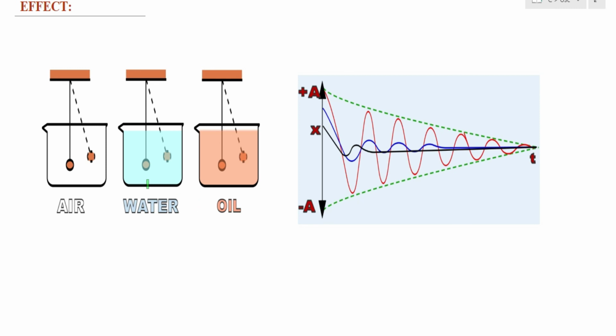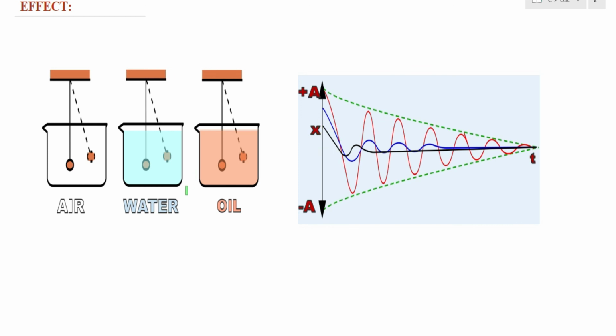The next point is, though I am displacing by the same amount, what is happening? Because of the change in the damping constant, or because of the change in the medium, the value of amplitude is changing. If this is the mean position, that is x equal to 0, in the case of air, this distance will be equal to amplitude, whereas in the case of water, this distance will be equal to amplitude, whereas in the case of oil, this distance will be equal to amplitude.